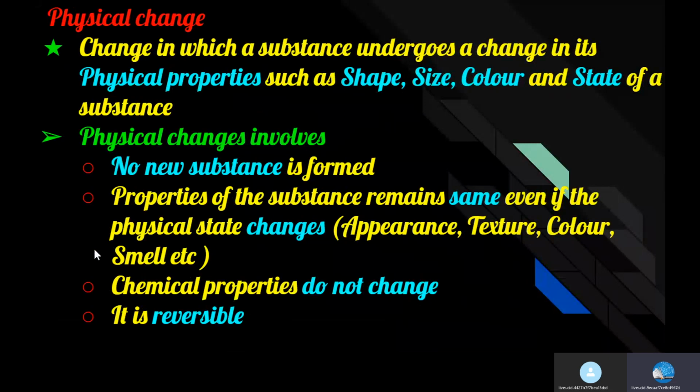For example, water can be changed from liquid to gaseous state or to solid state, but there is no change in the chemical structure of ice, water and steam. Chemically, all the three states are the same, but only the physical state of the water changes.